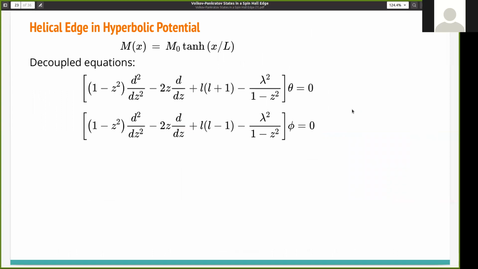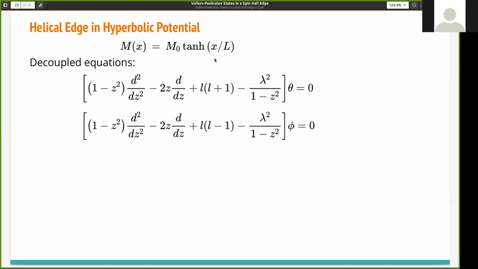For the earlier case, we assumed a linear variation, alpha x, for the magnetic field, where x varies from minus infinity to plus infinity. But this is basically a theoretical concept. This is not something one should expect from an experimental perspective. For this reason, we have assumed a model m(x) equal to m0 tanh(x/L), such that the system size is now from minus L to plus L, and the gap is finite, from plus m0 to minus m0. So this is basically closer to a realistic viewpoint.